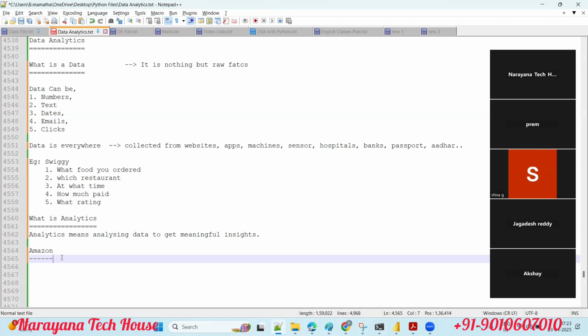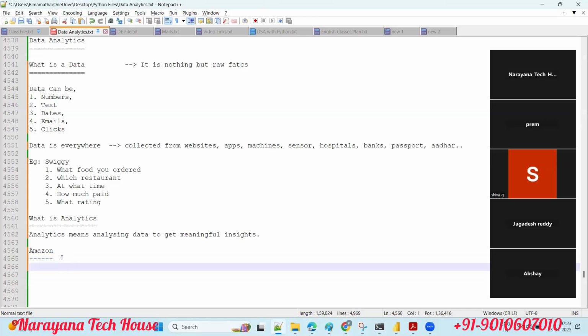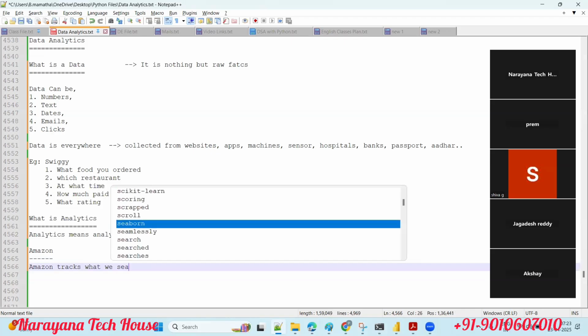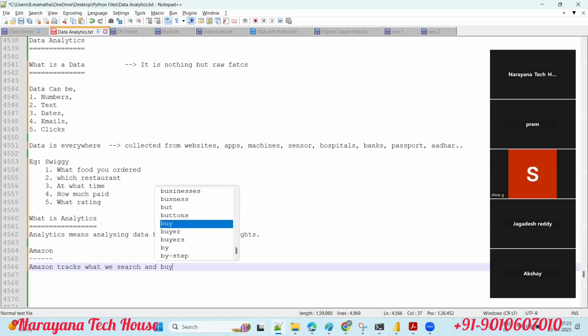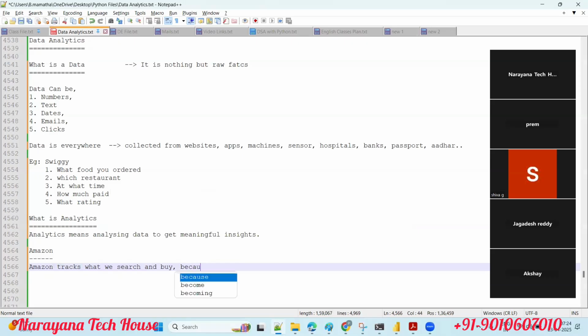Let's see here in Amazon. They track you. Why do they track you? Observe here. Amazon tracks what we search and what we buy. Why do they track? What is the use of tracking? As a customer, I am just opening the website, searching and buying. Again, why the tracking? Is it legal or illegal? It is legal, guys.